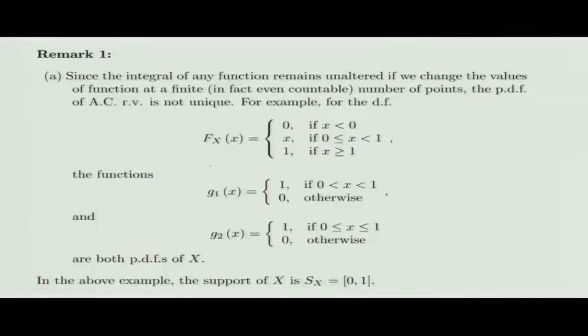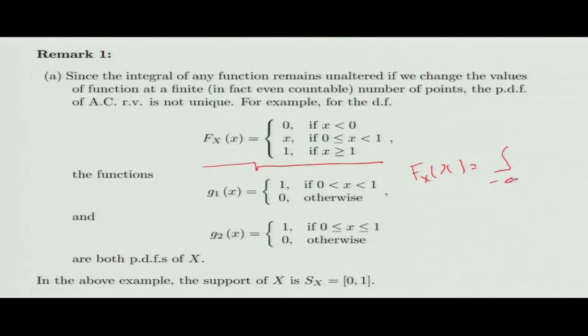For example, let us look at this distribution function. F_X(x) is equal to 0 if x is less than 0, x if x is between 0 and 1, and 1 if x is greater than or equal to 1. Now F_X(x) in this case can be written as the integral from minus infinity to x of g1(t) dt, where the g1 function is given like this.